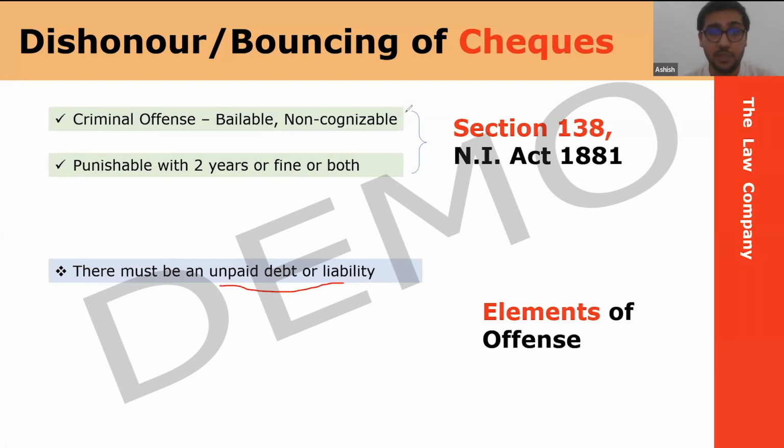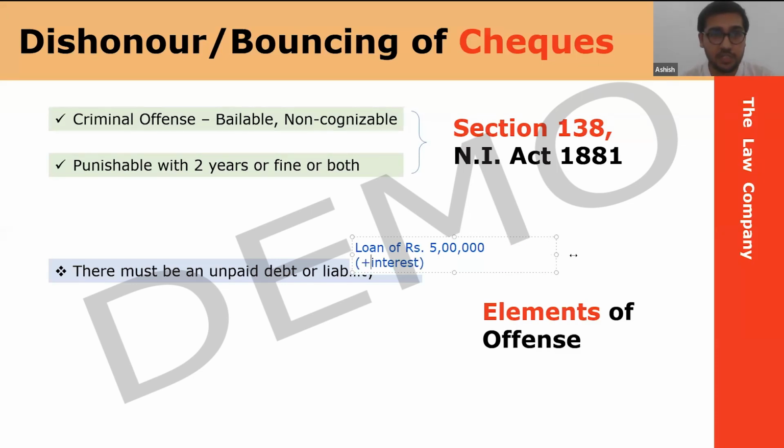While we are doing this, give me a yes or no answer in the chat box. In our Shardul and People's Bank of India case, do we have an unpaid debt or liability? Yes. Everyone agrees, right? Yes, sir. So we have an unpaid debt or liability. What is it? It's a loan of rupees 5 lakhs, plus interest. So it will become 5,90,000. I'll just write plus interest.